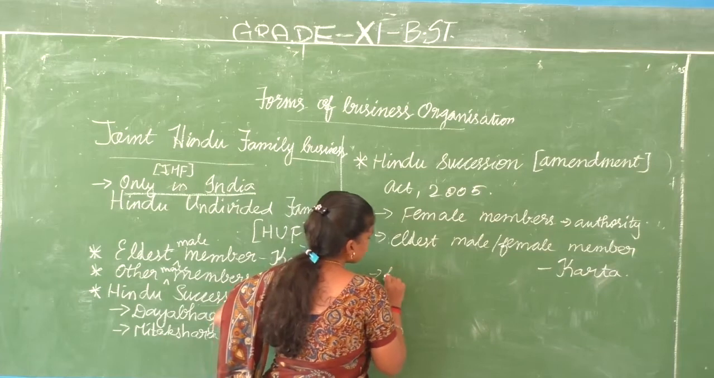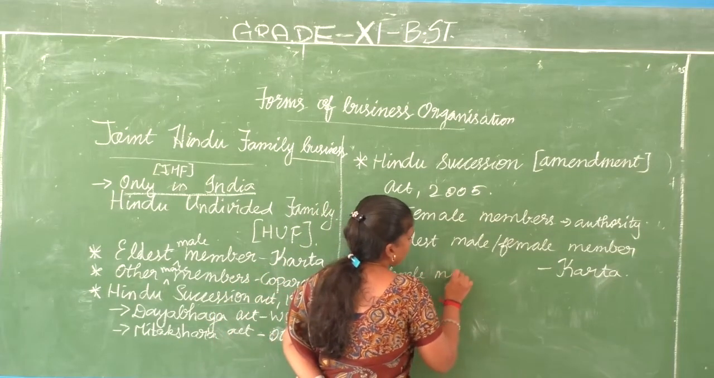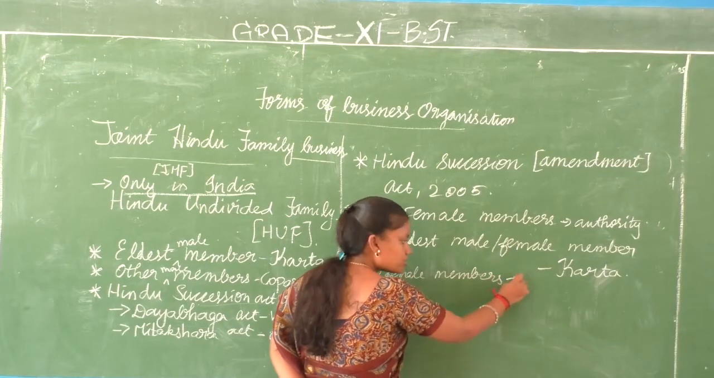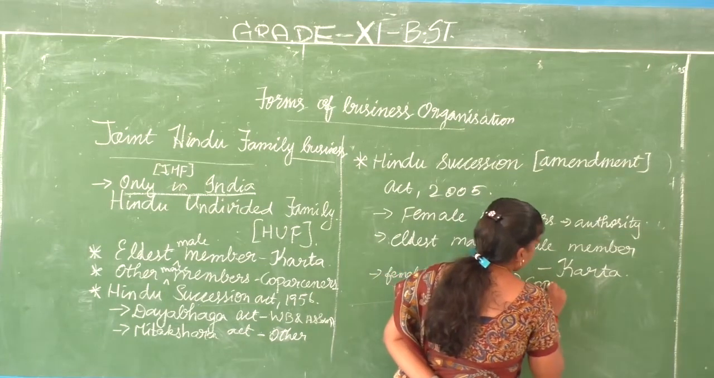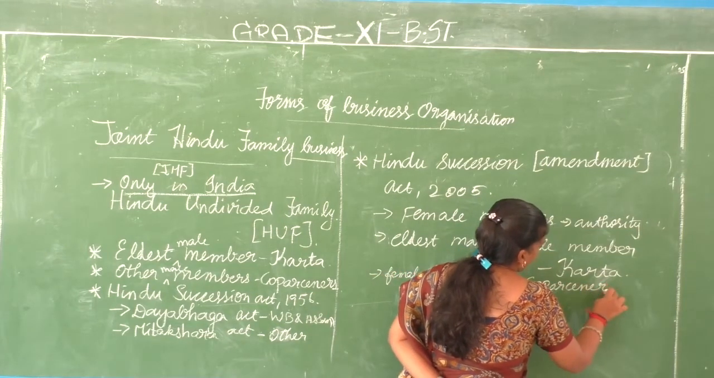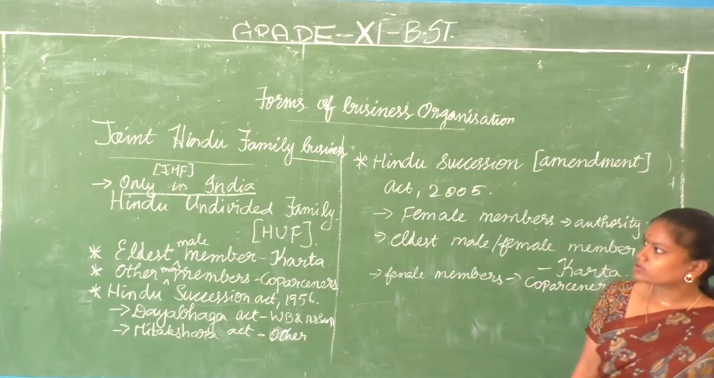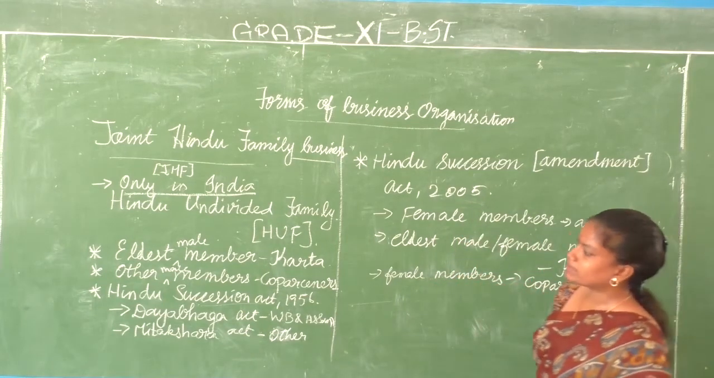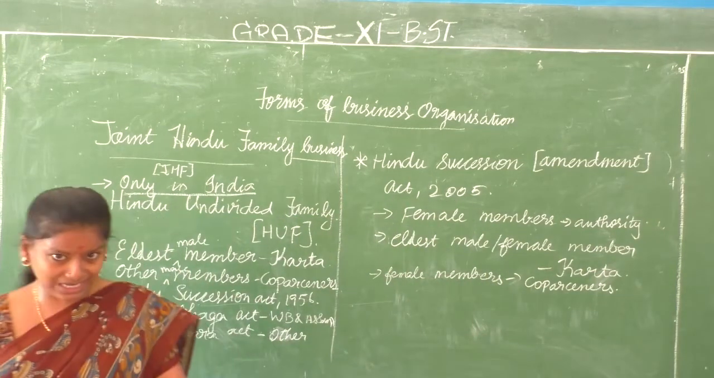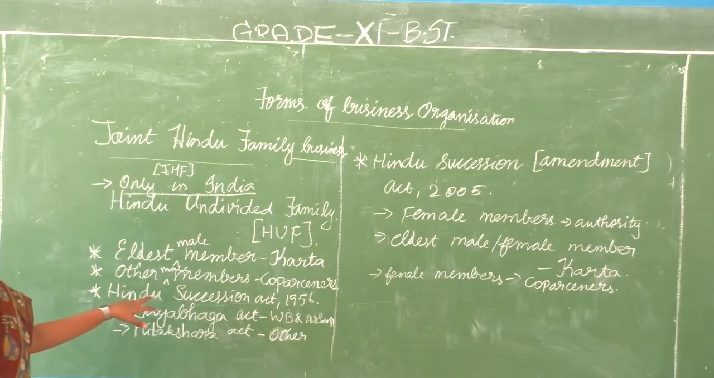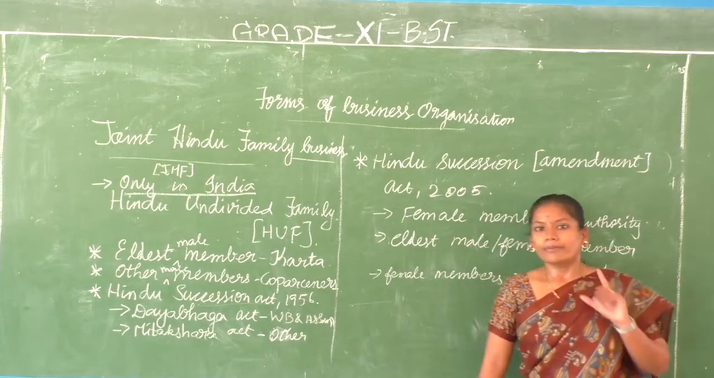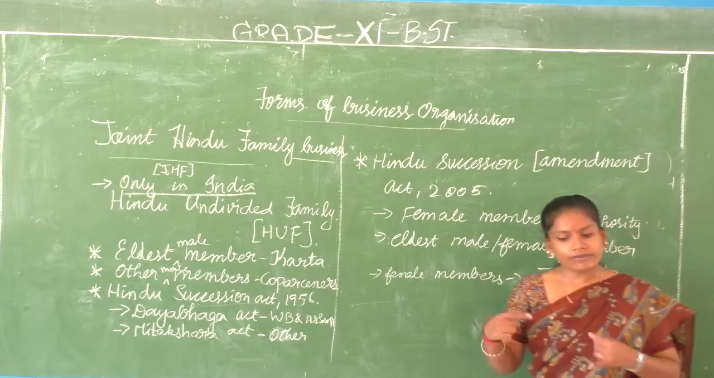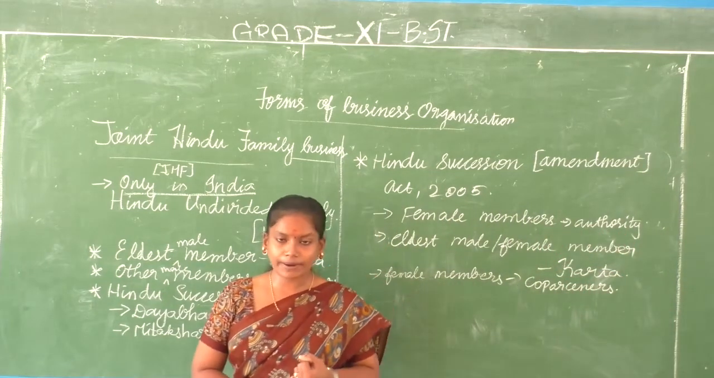In the same way, the female members born in the family were also allowed to have a part in the business. Female members also were called co-partners. Right, so this is about joint Hindu family business, and it is prevailing only in India, and it is governed entirely by the Hindu Succession Act 1956. There are few changes in the Hindu Succession Amendment Act 2005. The main changes are that even the female members are given the right of ownership and participating in the business.